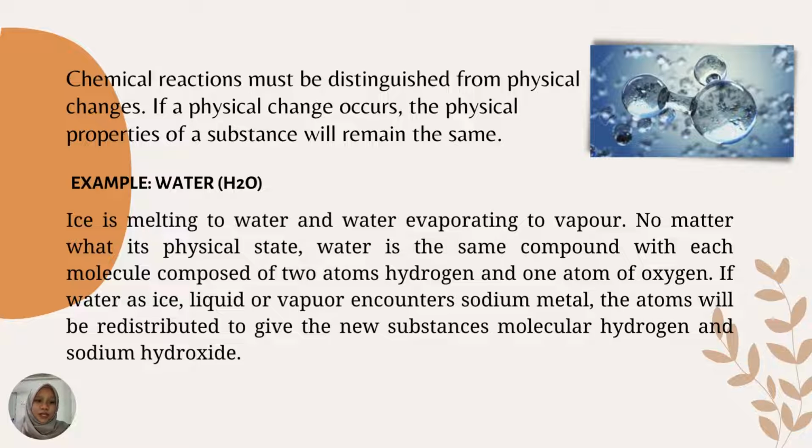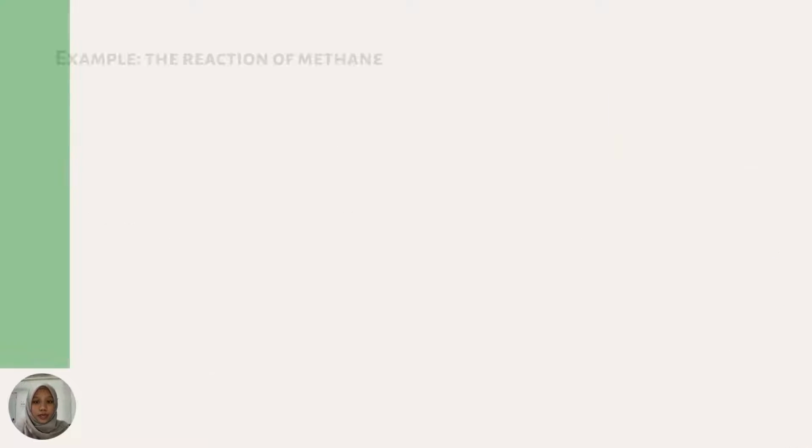No matter what its physical state, water is the same compound, with each molecule composed of two atoms of hydrogen and one atom of oxygen. If water as ice, liquid, or vapor encounters sodium metal, the atoms will be redistributed to give the new substances molecular hydrogen and sodium hydroxide. By this, we know that a chemical change or reaction has occurred.